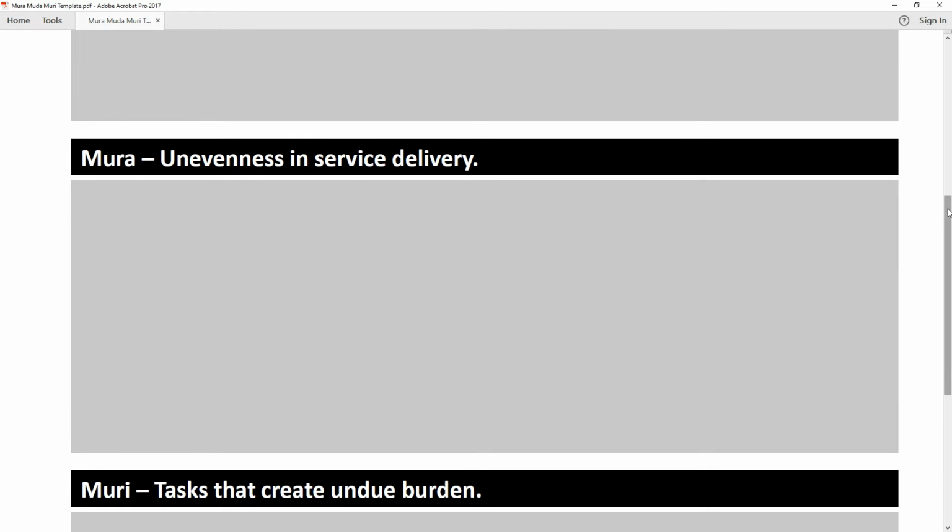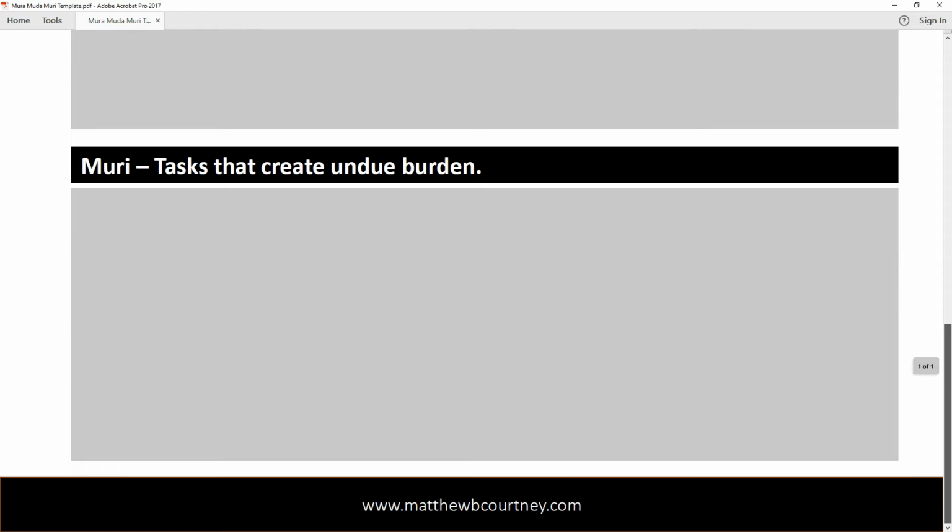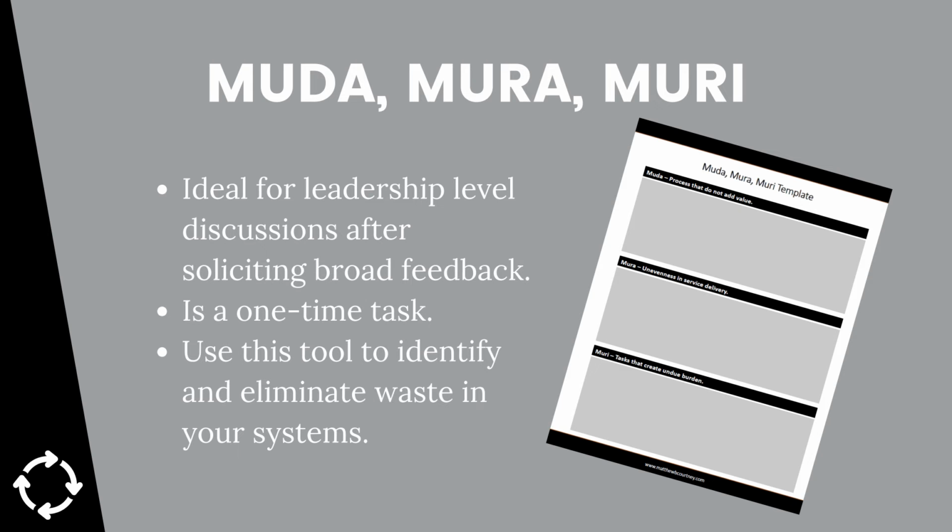Finally, you should review the various tasks that your organization completes and identify the Muri, or tasks that create unnecessary burden. Unnecessary tasks gum up the whole system and slow your continuous improvement progress. Ask yourself, is this form really necessary? Does this task really add value? What would our systems look like without these things? Would anything really change?